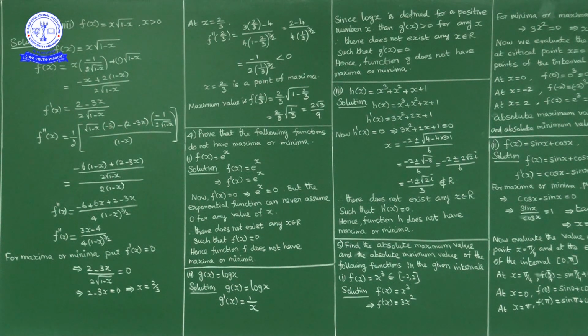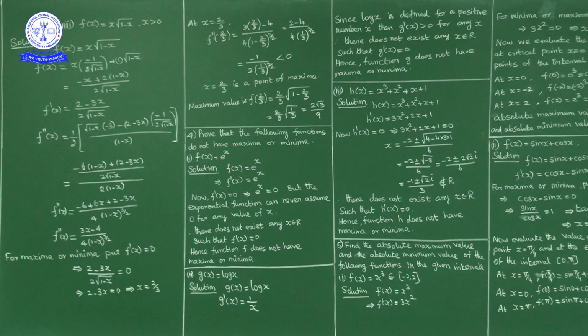The procedure is what now? f of x equal to e power x, f dash of x is e power x, f double dash of x is also e power x. For minimum or maximum, first of all we put f dash of x equal to 0, which means e power x equal to 0. For what value of x is e power x 0? No real value. So there is no x belonging to R such that f dash of x equal to 0. Hence the function does not have a minima or maxima.